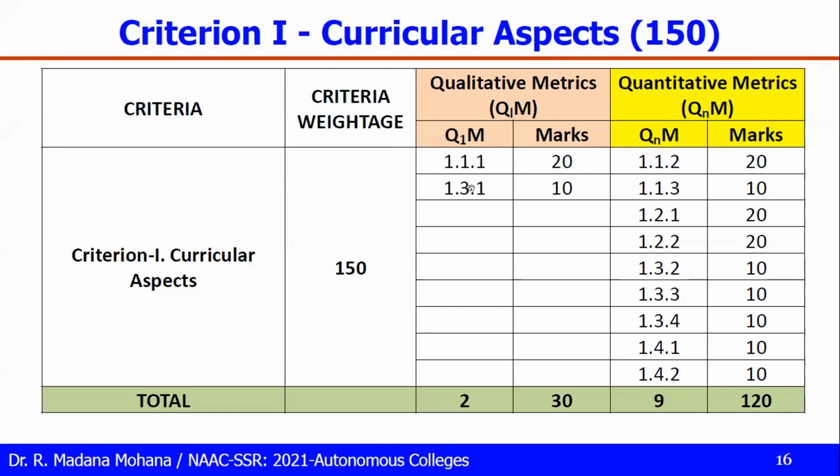So what are these metrics? Now we will discuss all these. So then a total 2 qualitative, the total weightage for qualitative 30. Then quantitative metrics 9 are there. Their weightage is 120. So this is the distribution of criteria 1 now with qualitative and quantitative.